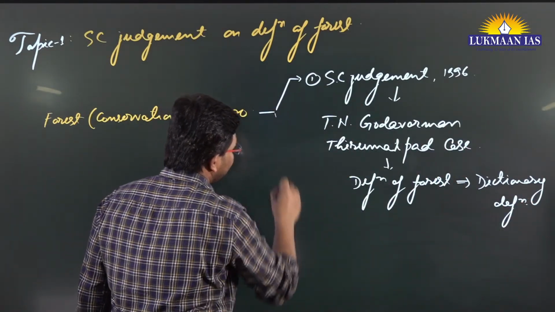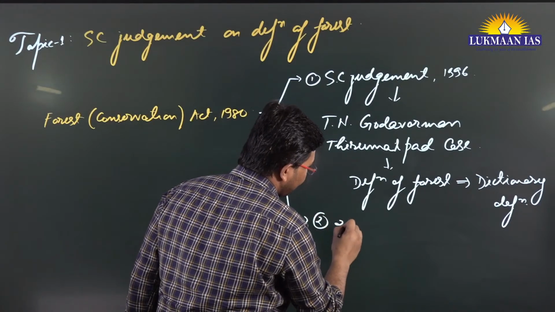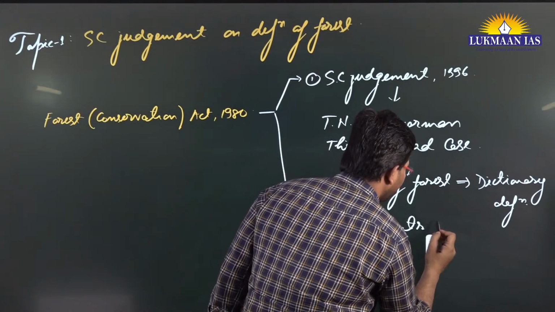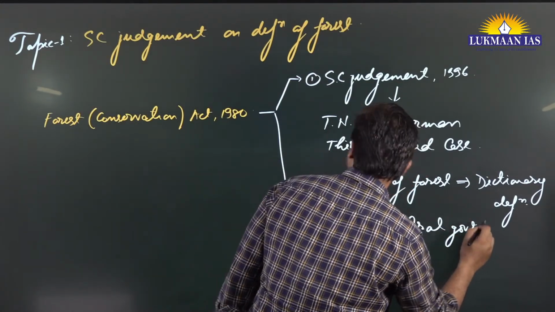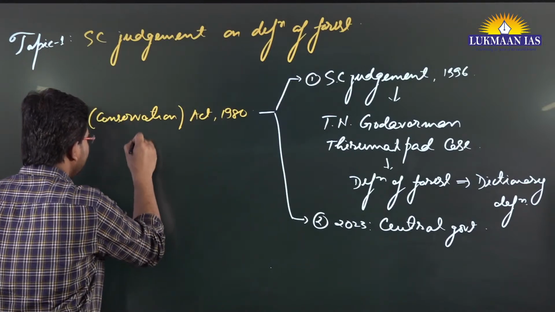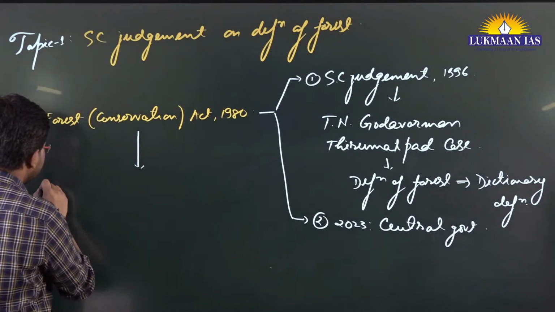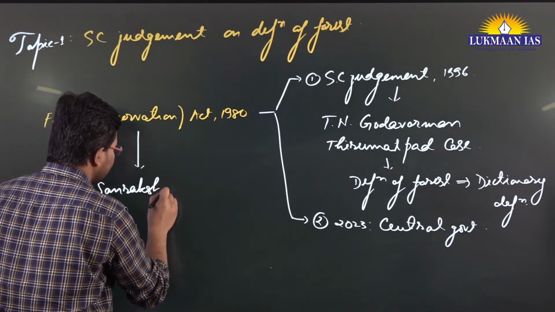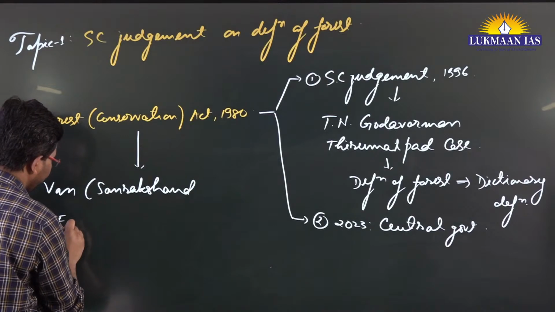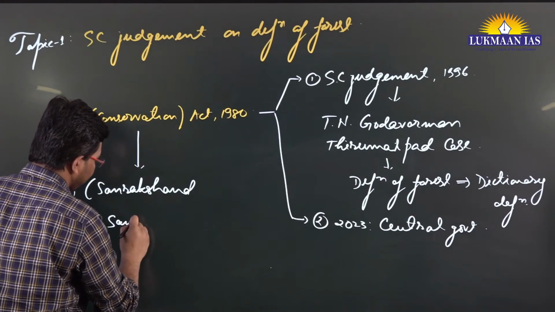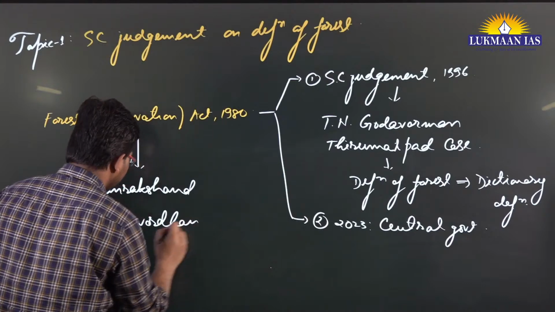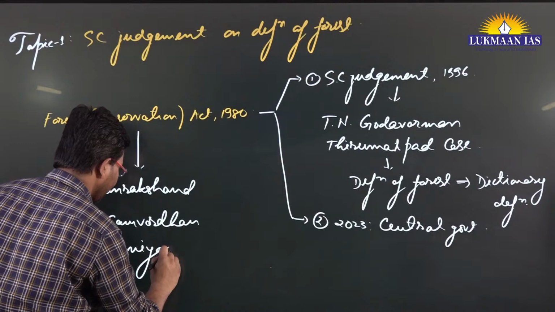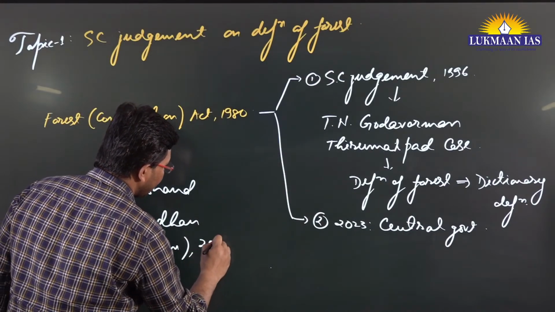However, in the year 2023, the central government amended the Forest Conservation Act, and after amending, they named it the Van Sanrakshan Evam Samvardhan Adhiniyam.